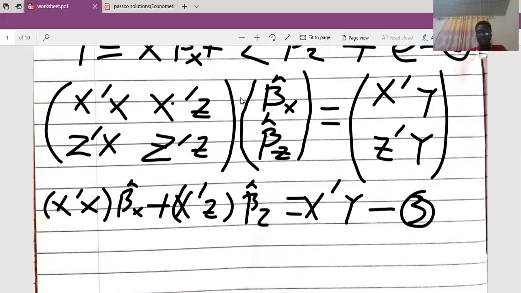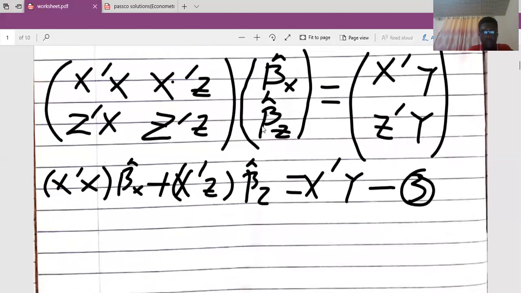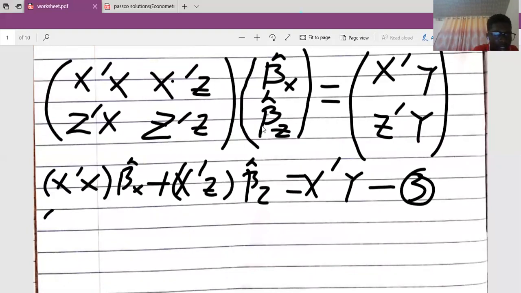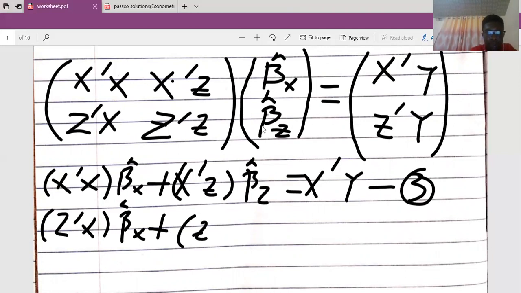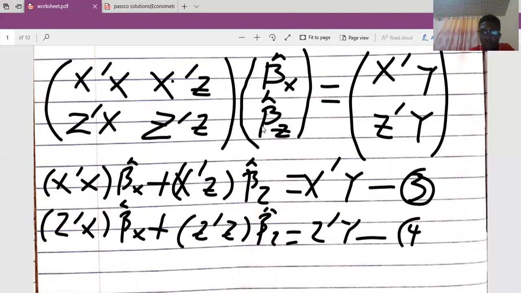So Z prime X multiplied by beta X cap, plus Z prime Z multiplied by beta Z cap. And my output is Z prime Y. I'm labeling this as my equation 4.